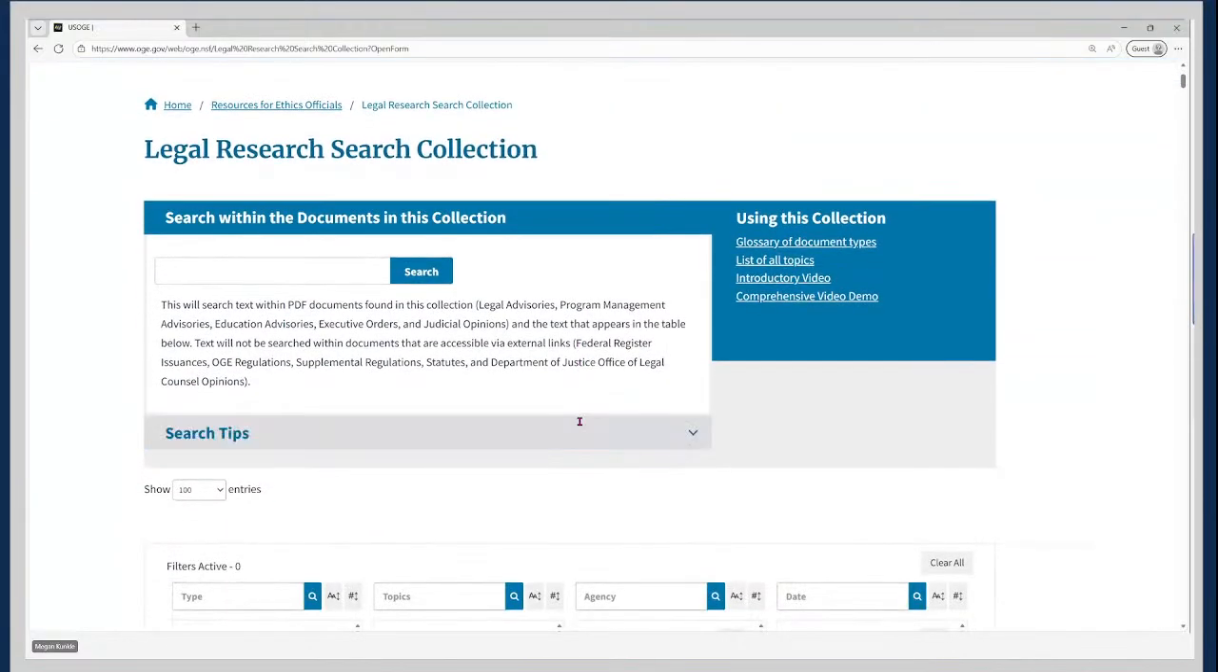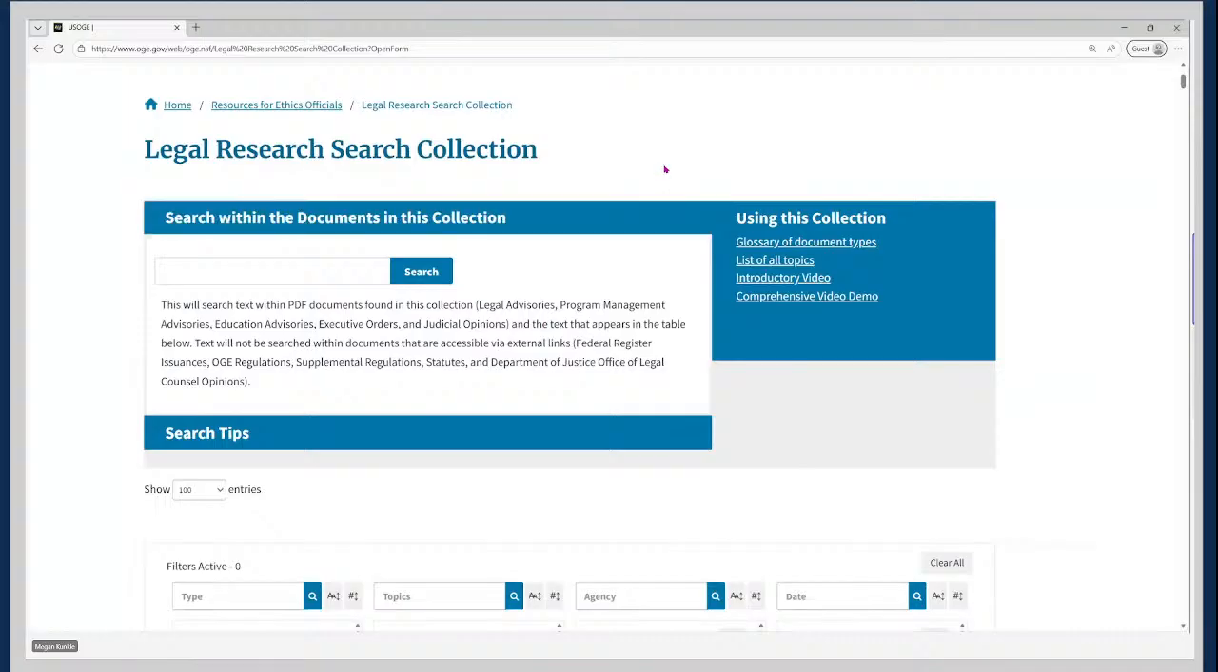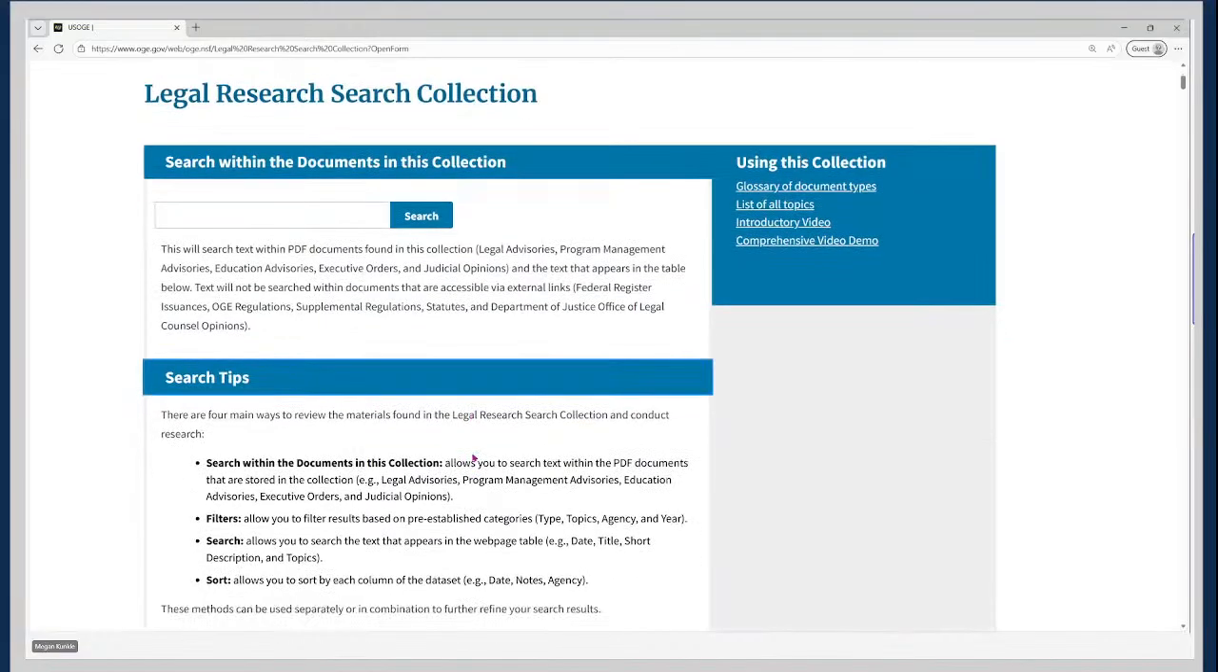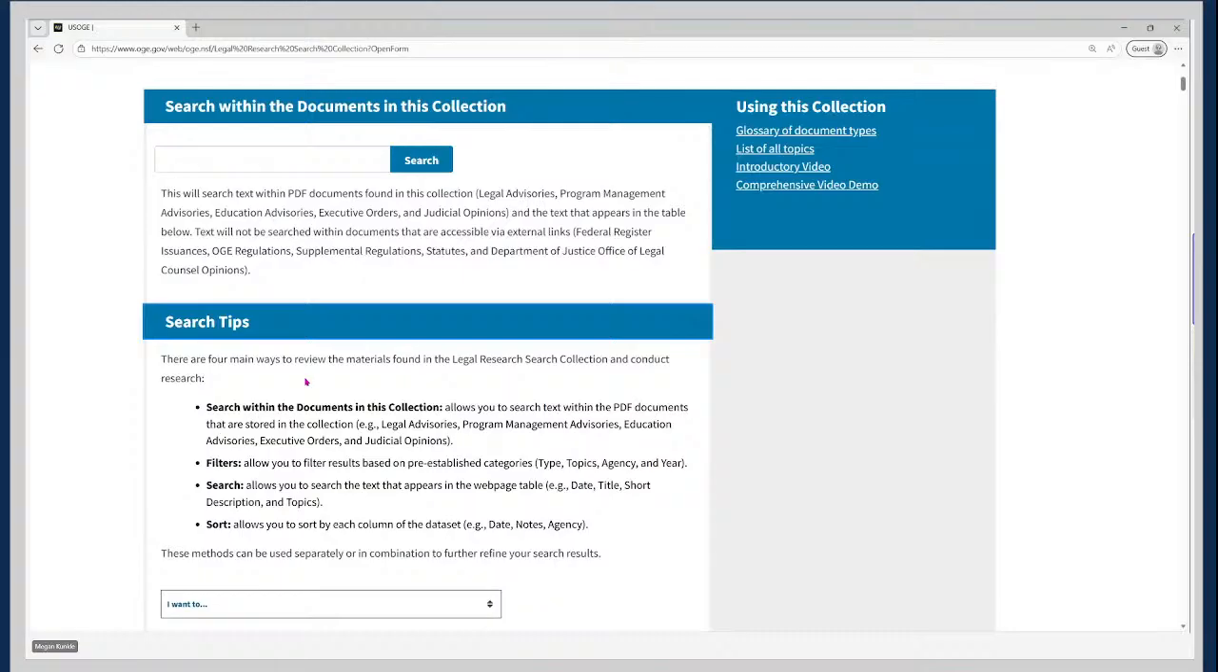So now we are in the legal research search collection. Again, many different ways to get to this collection. And once you are here, even if you've used this collection before, I just want to point out that we have some resources here to make sure that you have everything available to use it most effectively. If you are looking for some help in how to use this collection, there's a Using This Collection section with different resources and training videos. And then there's also Search Tips. If you click on that, it's going to have a drop down that shares the 4 main ways to review materials found here.